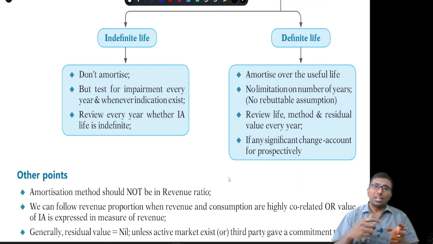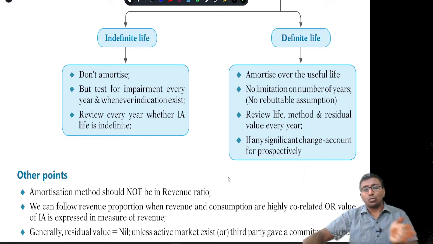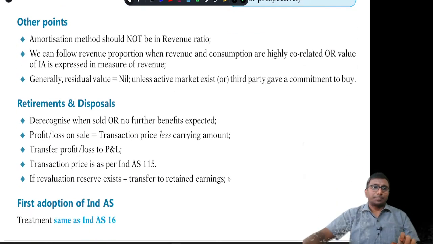And you have to review the life, method and residual value of the intangible at every year end. If there is any significant variance, then you are supposed to follow prospective treatment, that is, the remaining book value over the remaining life under the new method, considering the new life and the new residual value. You are supposed to do it, right?